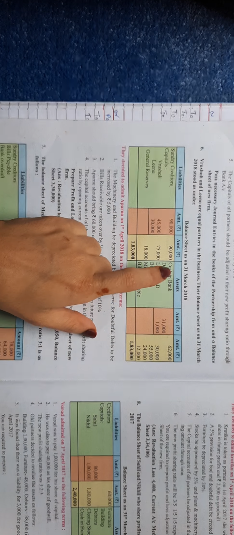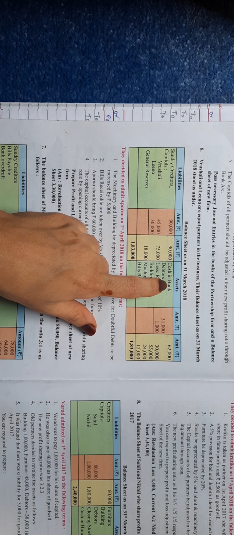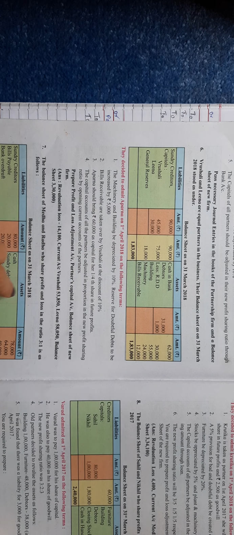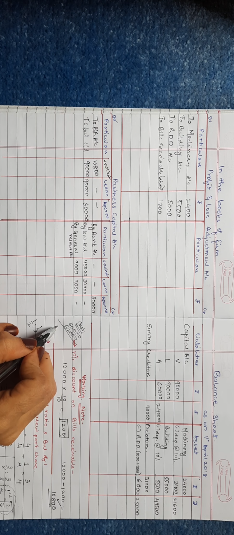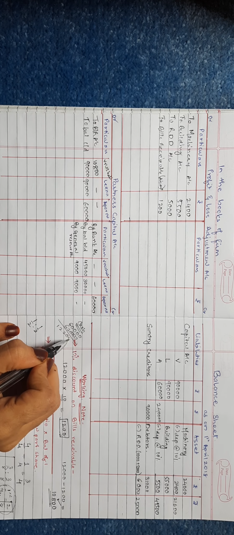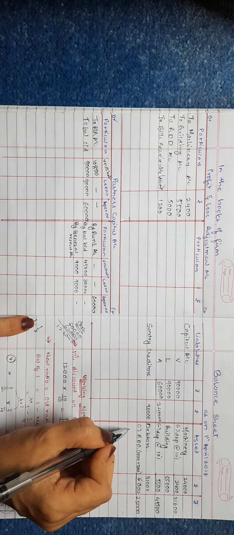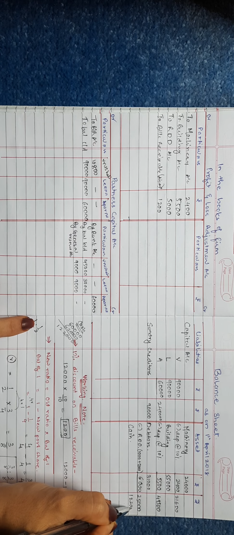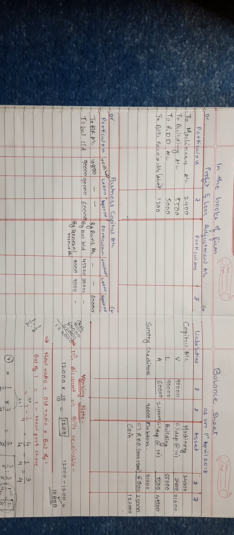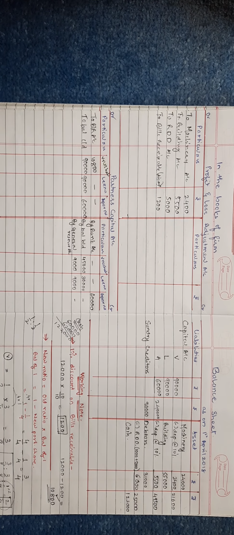This cash, we can write the balance of cash now to the asset side, as no further adjustments are given. So the total of cash was 60,000 and 62,000. It will be 1,22,000. So this balance of cash will show to the asset cash 1,22,000. So that's it about transferring all these things.